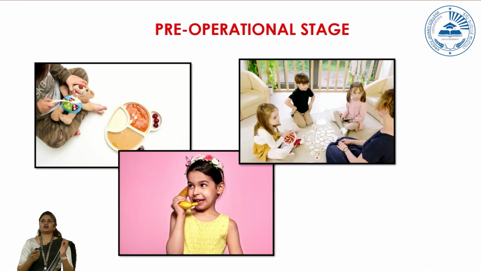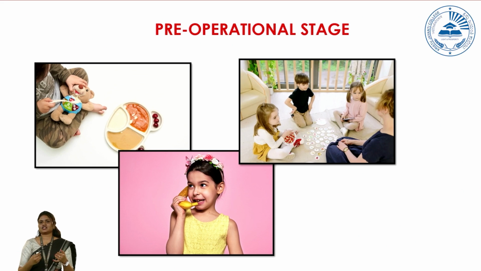We can see one by one what is decentration. Decentration is when the child makes the other person the recipient of everything. Say for example, when the child starts to play, they are not giving importance to themselves, but they are making somebody else the recipient of whatever they are doing. Say for example, they'll take a doll, they'll feed it, they'll try to change the dress, they'll take it for a walk, for a bath and all. What they are doing here is using the phenomenon of decentration. That is, they are not keeping themselves as the center of the play, but they are giving that particular role to somebody else. So somebody else is going to be the recipient of the play.